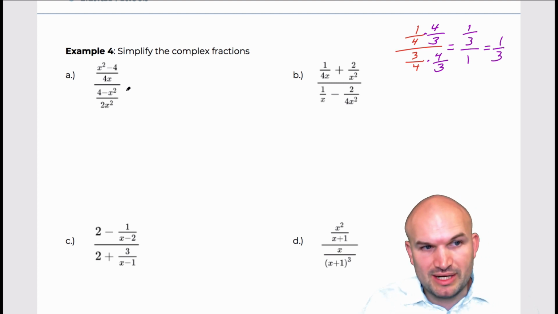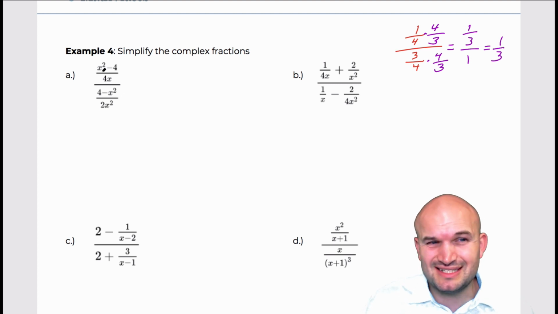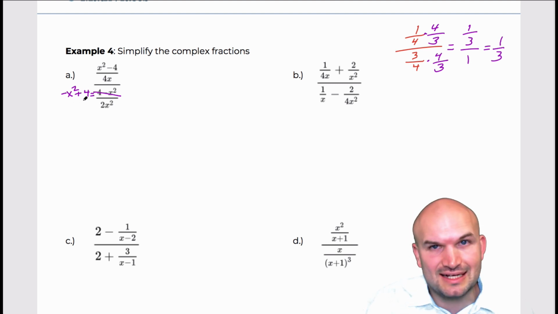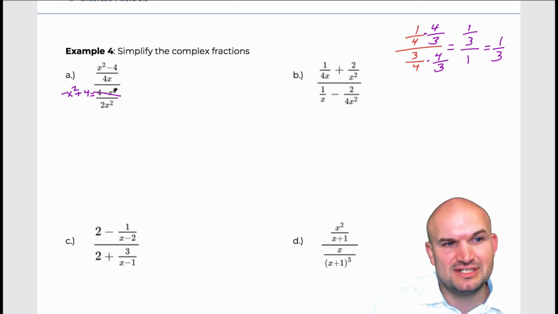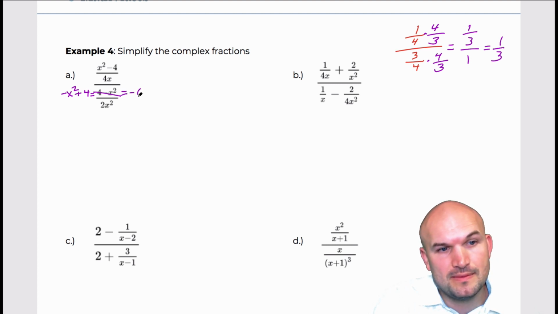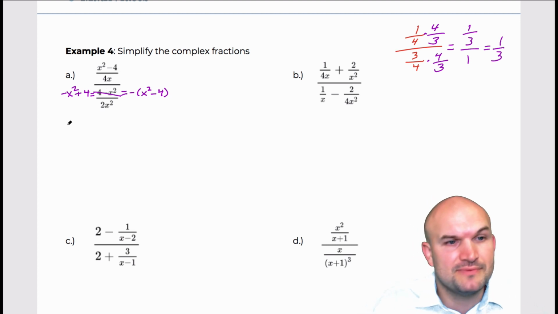But before we go ahead and do that, we want to simplify this. And I see here that this 4 minus x squared doesn't look very pretty. So I'm going to rewrite this as a negative x squared plus 4. Okay, and by rewriting that, I can see that, well, that's not going to help. I can't factor that. Here, I can see that's a difference of 2 squares. This I can see is not as far as a difference of 2 squares. However, if I factor out a negative, then I would be left with x squared minus 4. And now you can see it's just like my numerator up here, where I can go ahead and apply the difference of 2 squares. So I'm going to go ahead and factor this numerator. I'm just going to write my problem here down below.